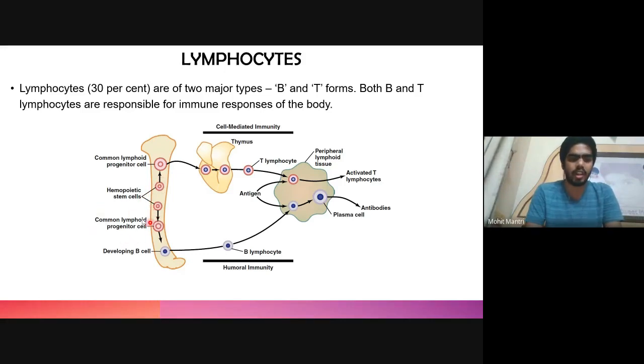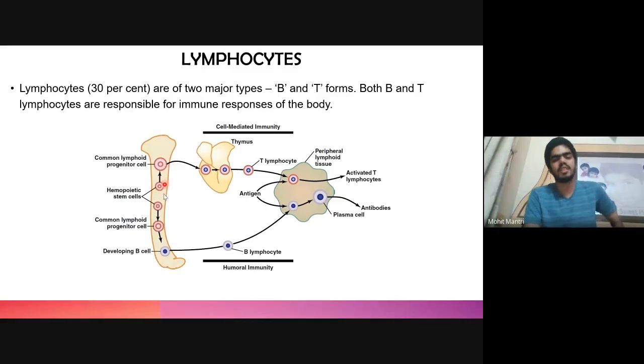One is the common lymphoid progenitor cell, and the other is the common myeloid progenitor cell. The myeloid progenitor cell further divides and differentiates to form red blood cells, megakaryocytes, granulocytes, etc. And the lymphoid progenitor cell makes the T cell as well as the B cell.